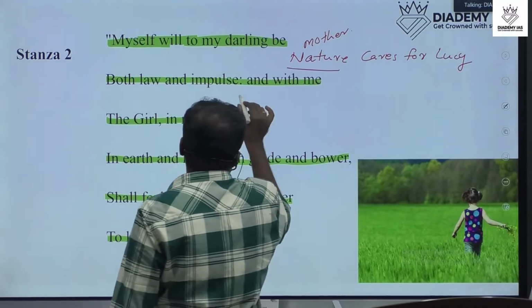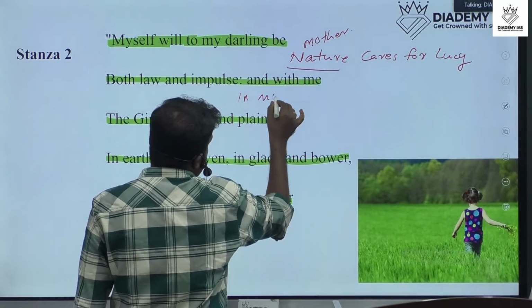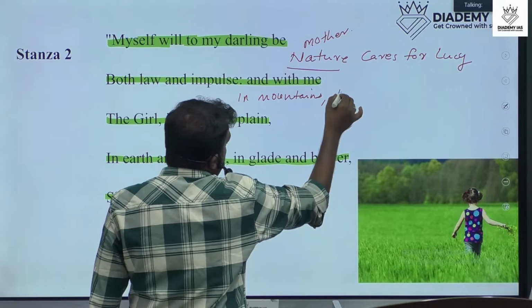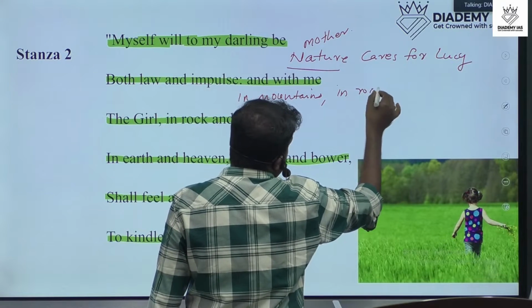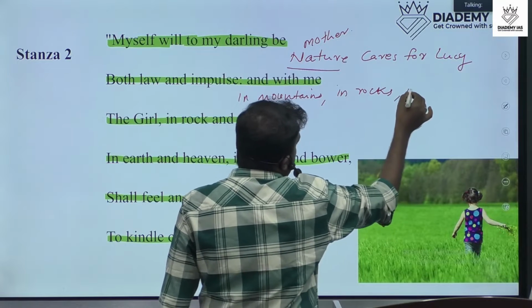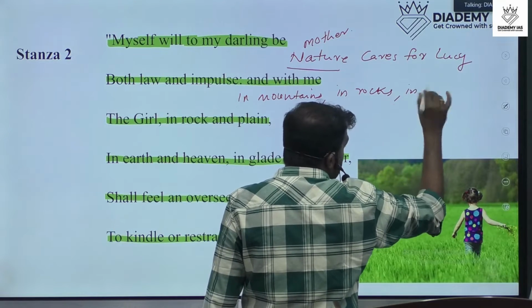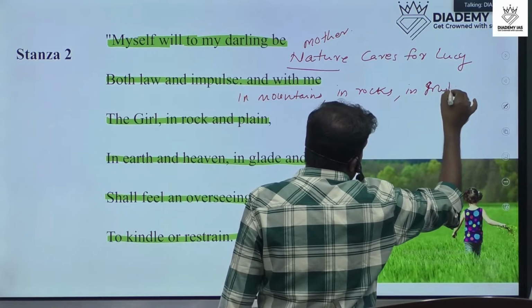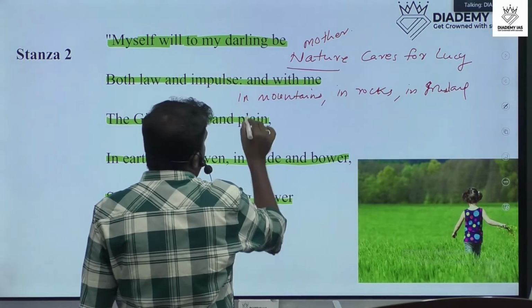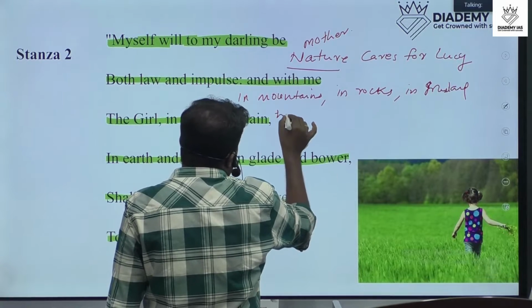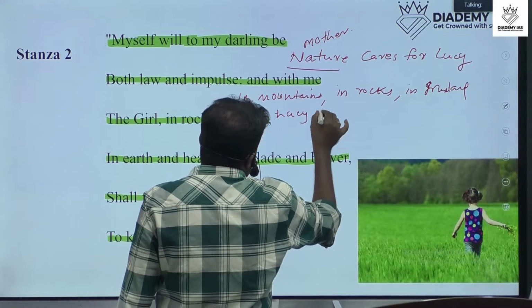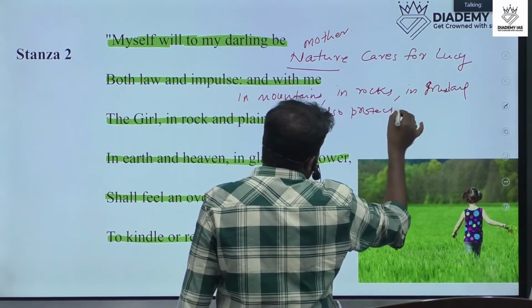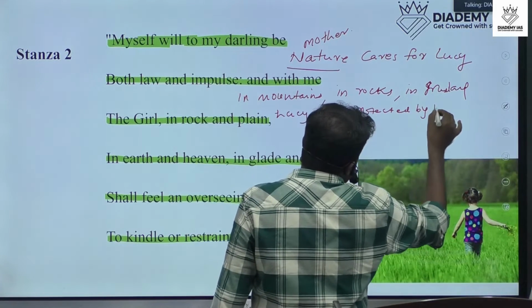That means in mountains, in rocks, in lawns or grasslands, Lucy is also protected by nature.